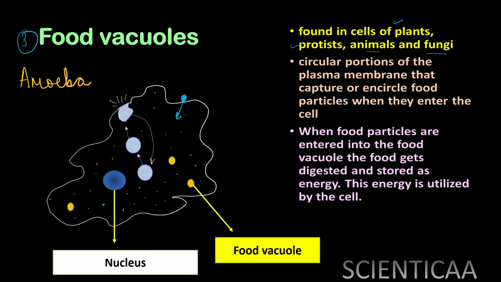So when this food particle comes inside, it forms the food vacuole, and inside the food vacuole you have digestive enzymes which are going to digest that food particle, and whatever energy is stored inside the food particle is released. Once the energy is released, it is utilized by the cell or by that organism to maintain its functions like cell growth and metabolism.